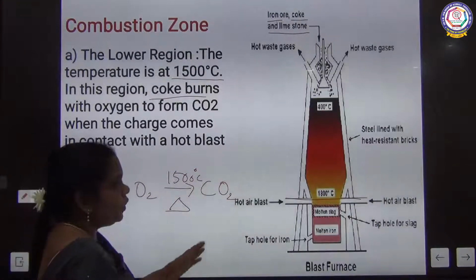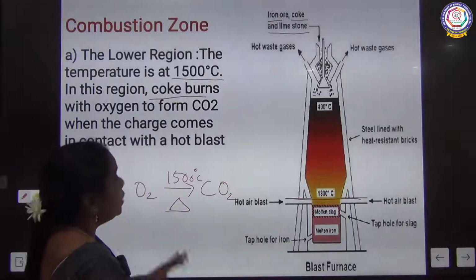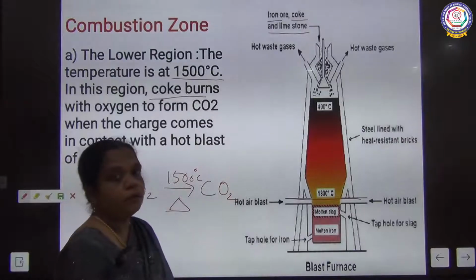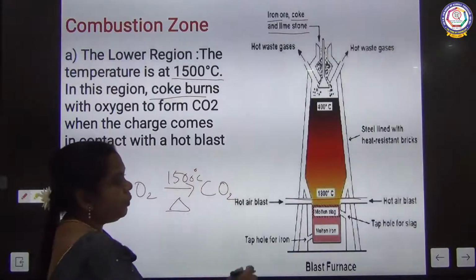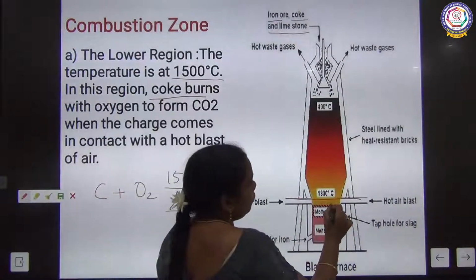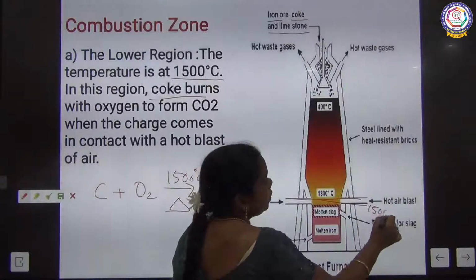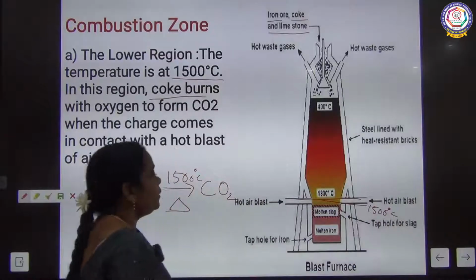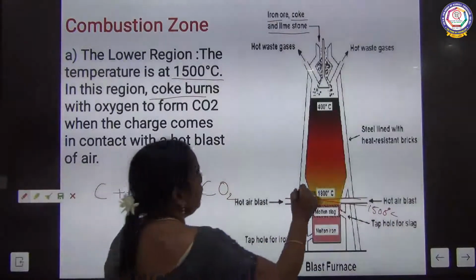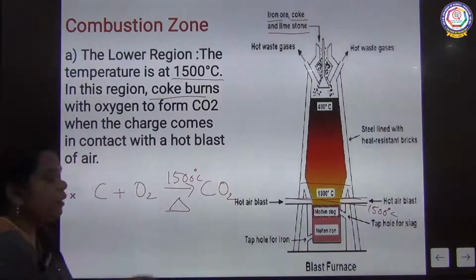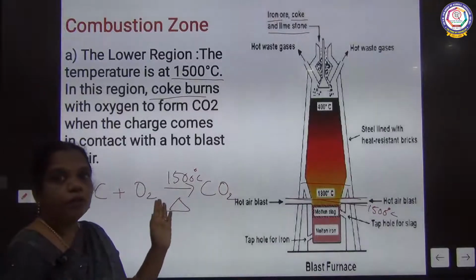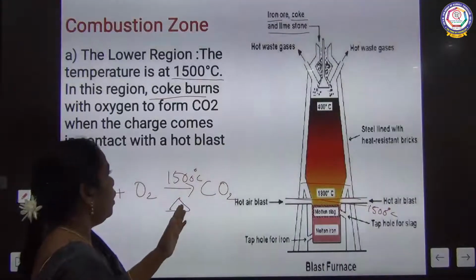So what is this zone called? The combustion zone. Here the carbon burns to form carbon dioxide.